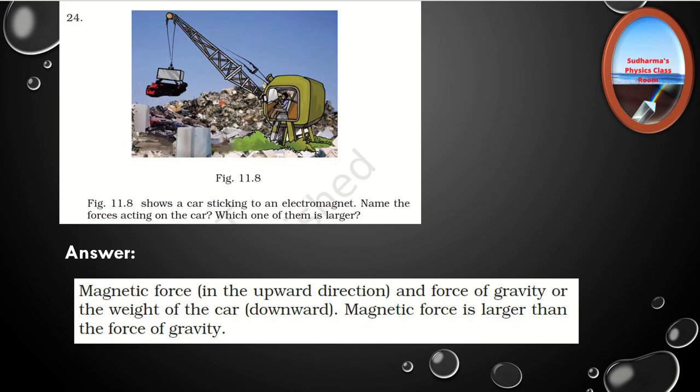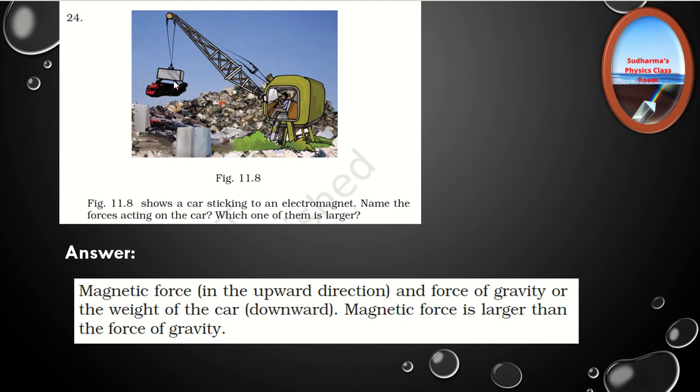And the last question for today. Figure shows a car sticking to an electromagnet. Name the forces acting on the car. Which one of them is larger? Look at the figure. So a crane is seen there, and it is taking a car with the help of an electromagnet. Name the forces acting on the car.